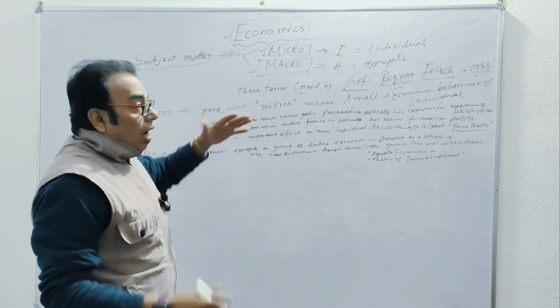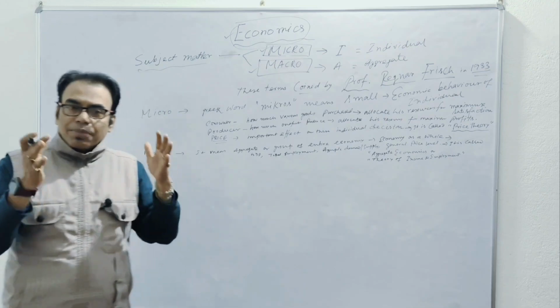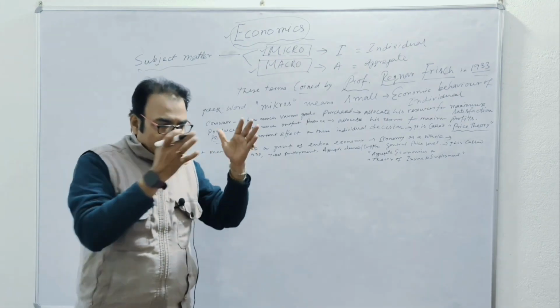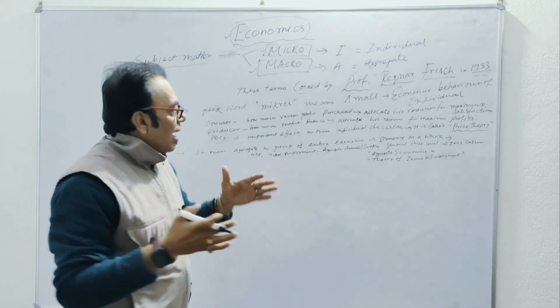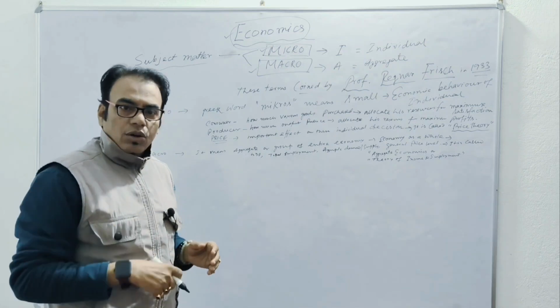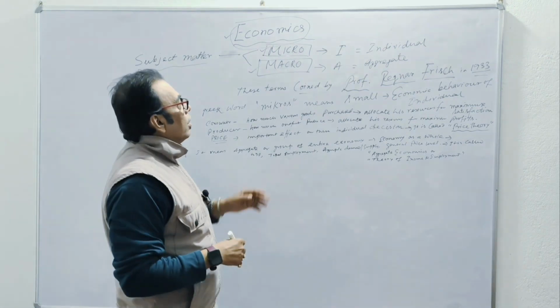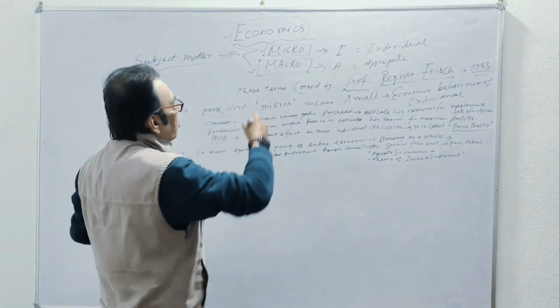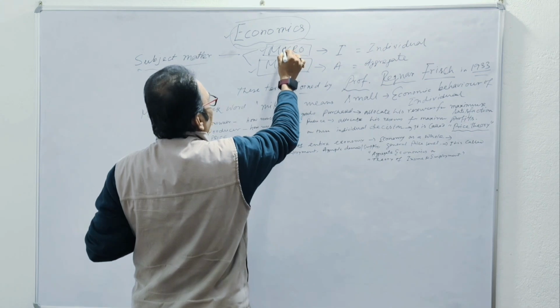So now I'm going to discuss micro and macro, the difference and the concept. Try to understand. Okay, student, clear? Now see here, micro. In micro, the things are very simple.